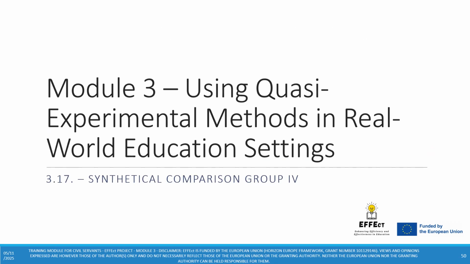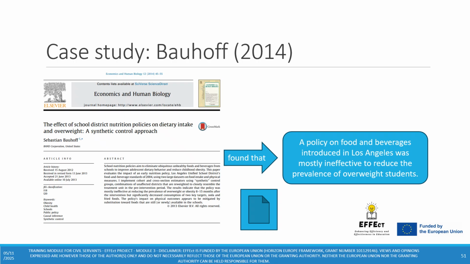Dear participants, welcome to submodule 3.17, which will be the last submodule on synthetical comparison groups. Today, we will apply our knowledge on synthetic comparison groups on the article The Effect of School District Nutrition Policies on Dietary Intake and Overweight, a Synthetic Control Approach, published by Dr. Sebastian Bauhoff, who found that a policy on food and beverages introduced in Los Angeles was mostly ineffective to reduce the prevalence of overweight students.